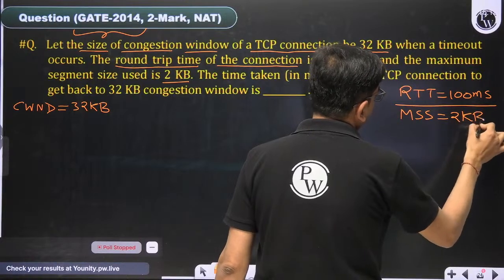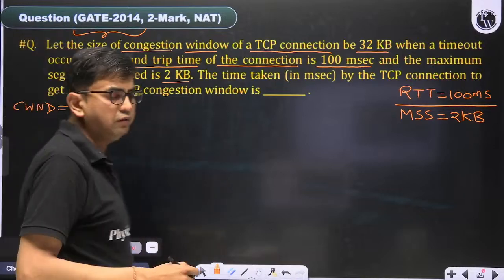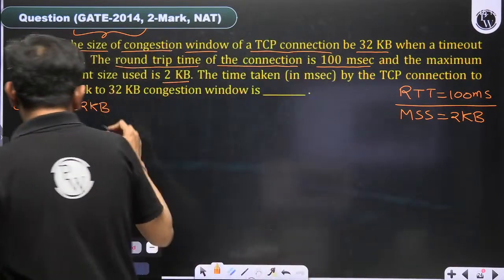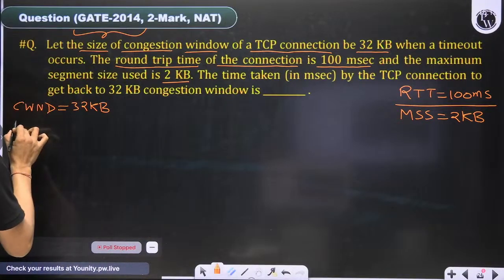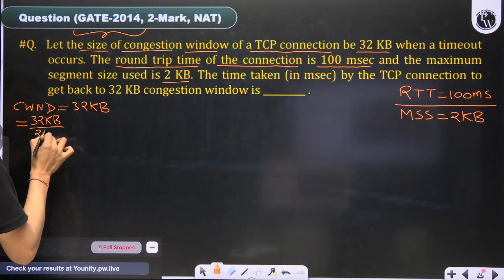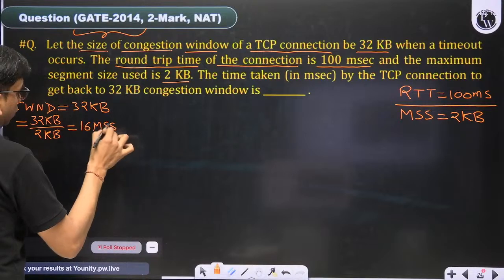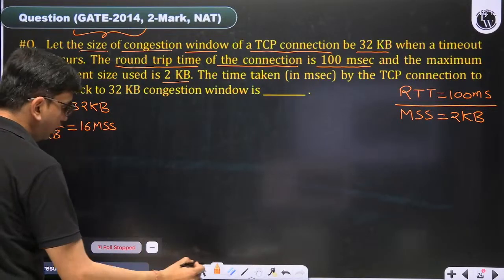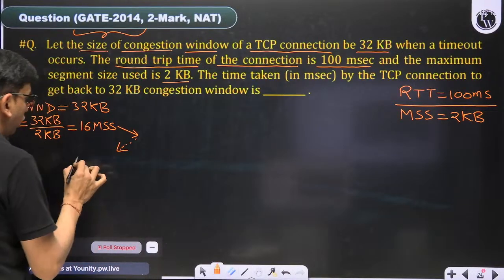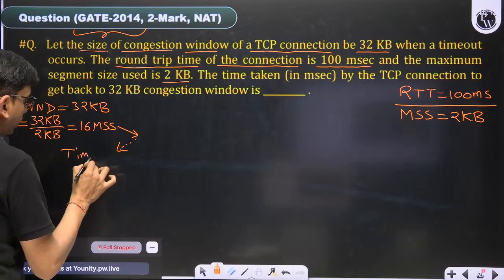So in short, can we convert CWND from kilobytes to MSS? Yes, divide by 2 KB. So 32 KB divided by 2 KB, basically it is 16 MSS. As per the question, CWND was 16 MSS when timeout occurred. 16 segments were transmitted, but acknowledgement did not arrive and the timeout occurred.